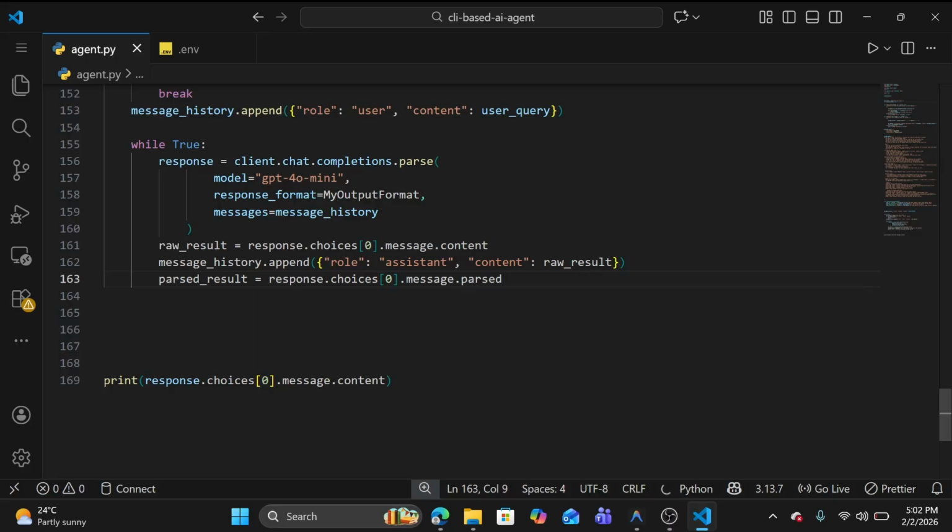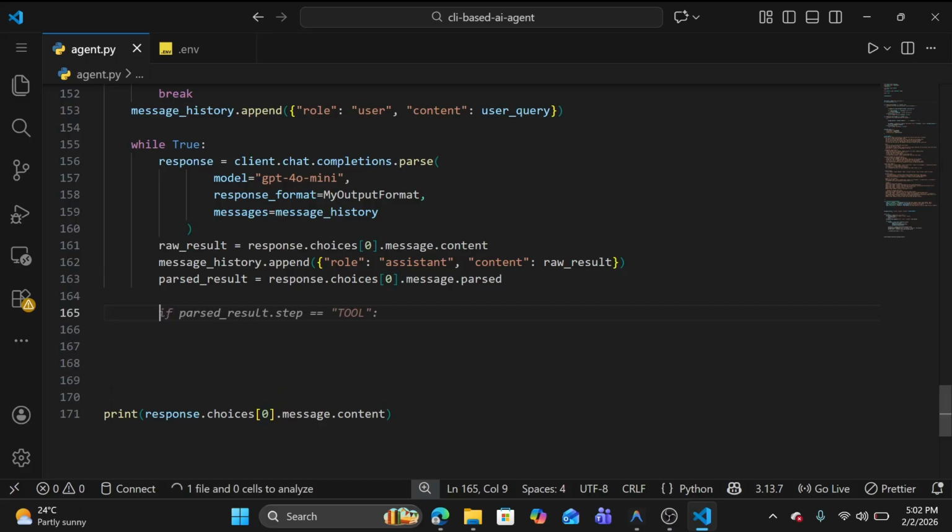So this parsed result has our steps, and this result follows our defined output format. You can see it's always, let me quickly check the parsed result dot, I think it's not suggesting me, let me try again, no issue.